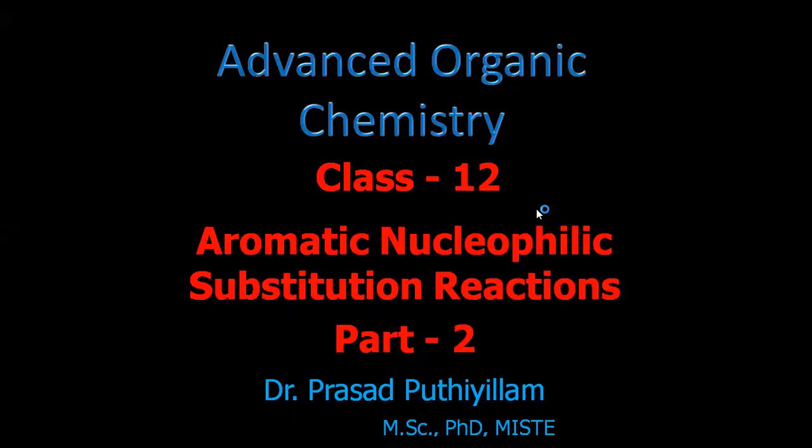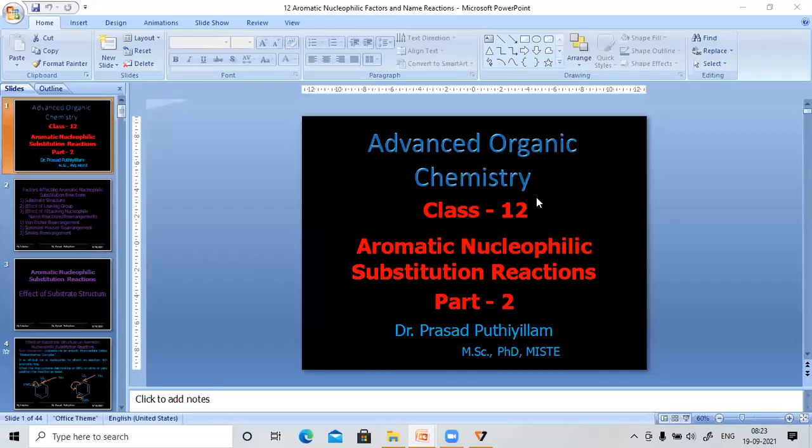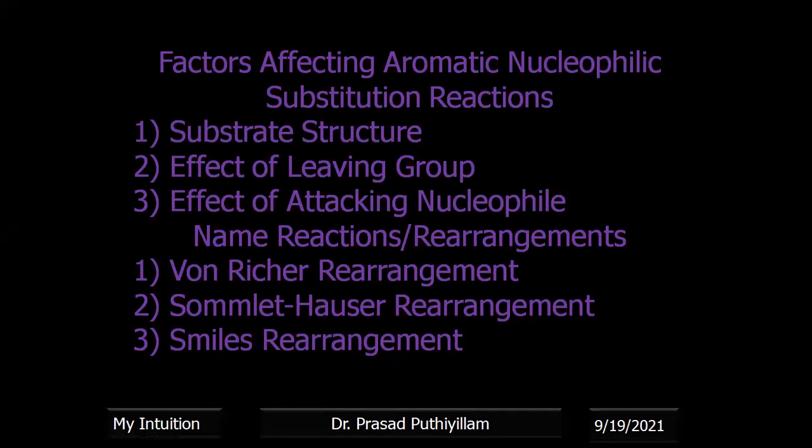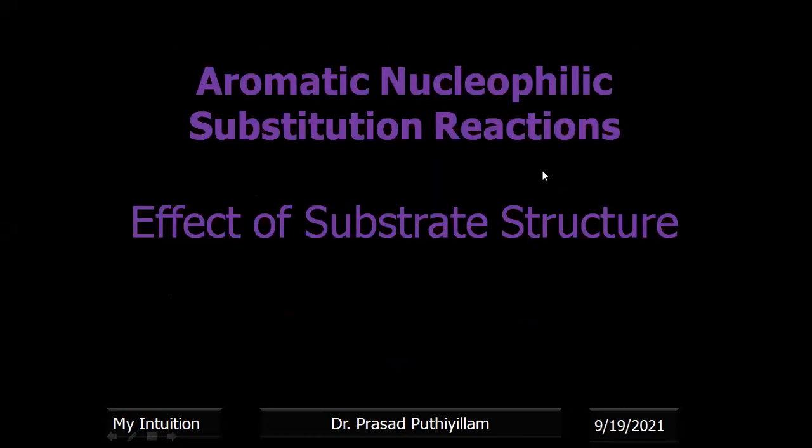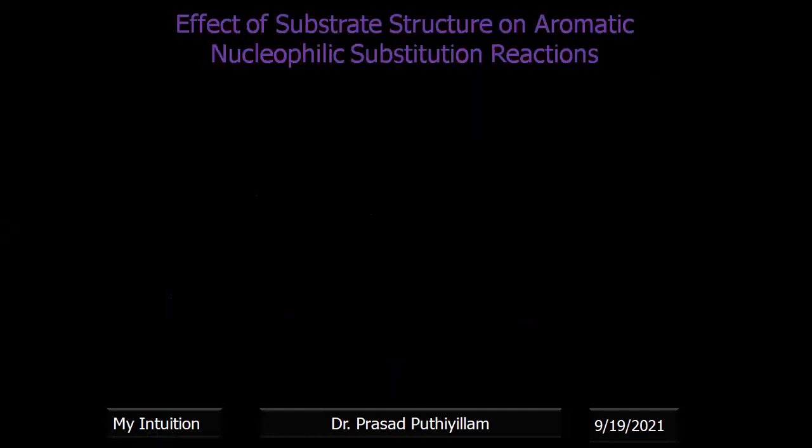So here in part 2, I'm explaining the factors which affect aromatic nucleophilic substitution reactions, like substrate structure, effect of leaving group, effect of attacking nucleophile, and some named rearrangements like the von Richter rearrangement, Sommelet-Hauser rearrangement, and Smiles rearrangement. Some of the factors affecting are explained a little in my previous video, in part 1. So in detail, I'm explaining here the effect of substrate structure.